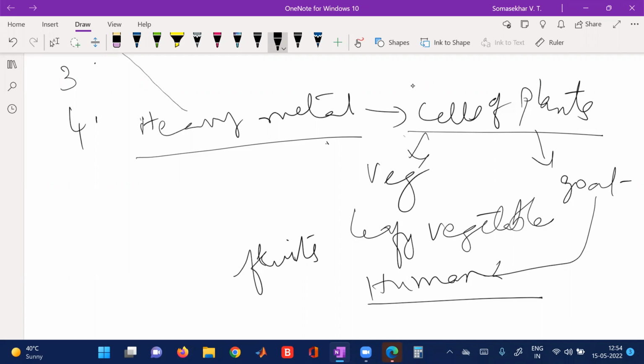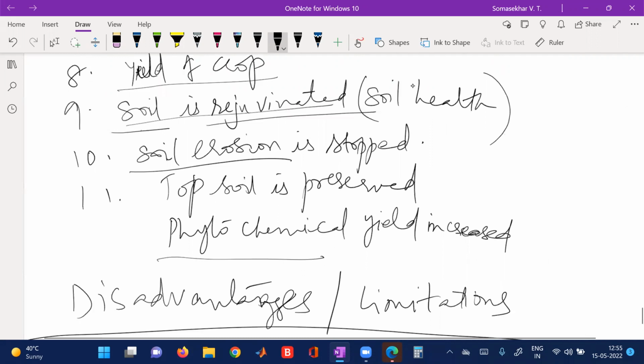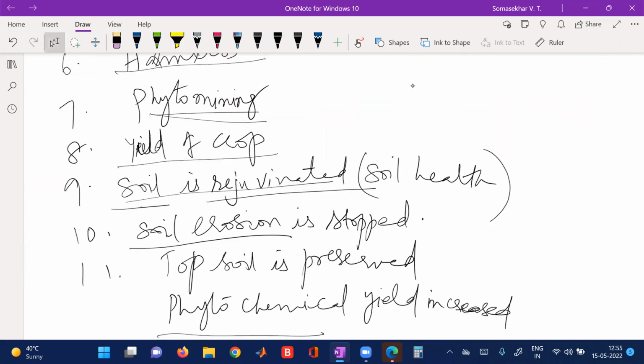These are a few limitations. When compared to applications, limitations are only few in number. So phytoremediation is very important. Though it is a long-term process, it is an inexpensive, that is cheap process. Not only that, it will help in rejuvenating the soil to improve the crop yield and soil health, topsoil is preserved, and phytochemicals present in the plants can also be protected.